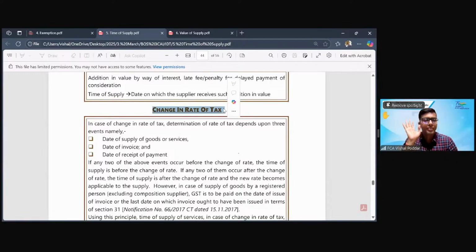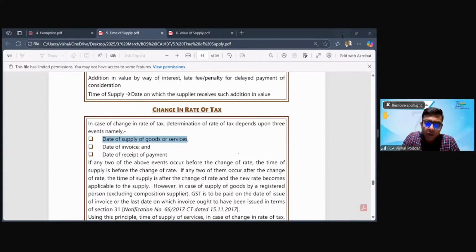Now I'll give you a simple answer. What has happened? The rate has changed, right? Now you have to see what. Let us say today is the date of change in rate. See whether you made the supply before the change in rate or after the change in rate. So there are 3 dates and some of the dates are happening before or after the change in rate, right? That is why we have come to section 14. If all the 3 are happening before the change in rate, no problem. If all the 3 are happening after the change in rate, no problem. We come to section 14 only when one of these things happen before and one of these things happen afterwards.